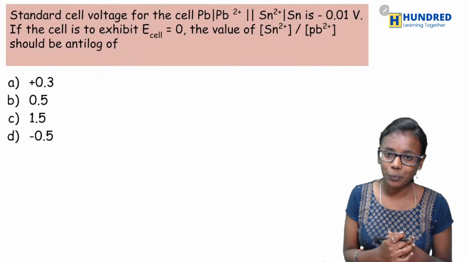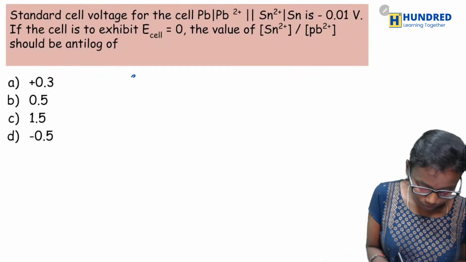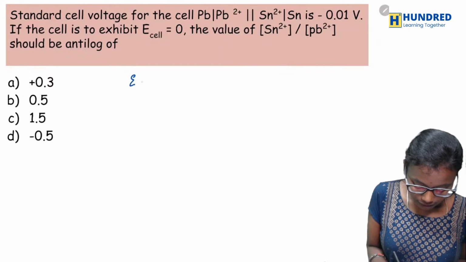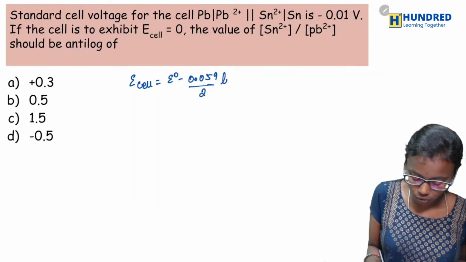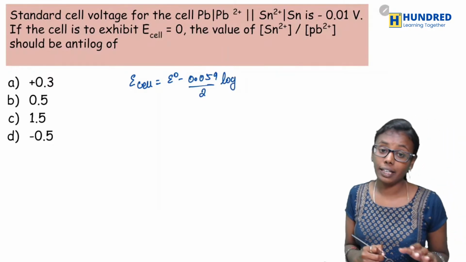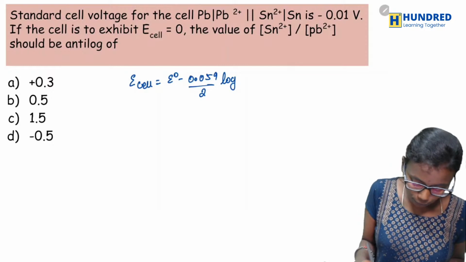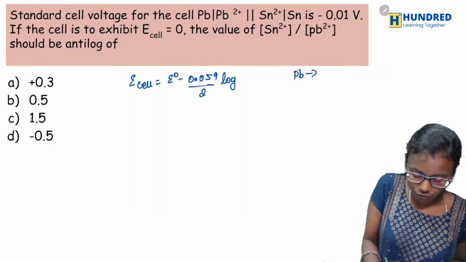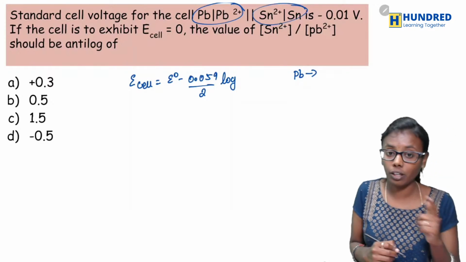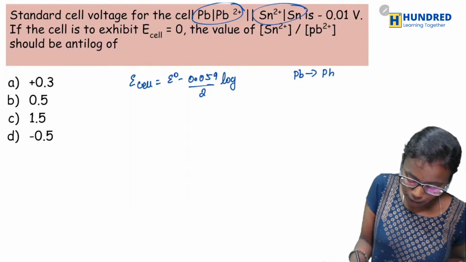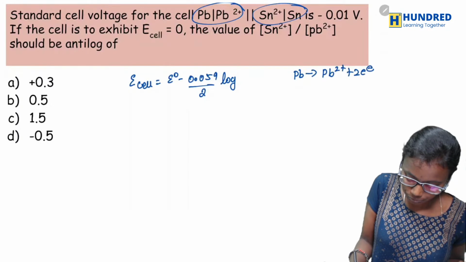Very good, Nernst equation, right? So we know that E cell is equal to E naught minus 0.059 by 2 into log of product by reactant. Now what would be the product here? Here the first one is the oxidation reaction at the anode, right? So Pb gives Pb2+ plus 2 electrons.